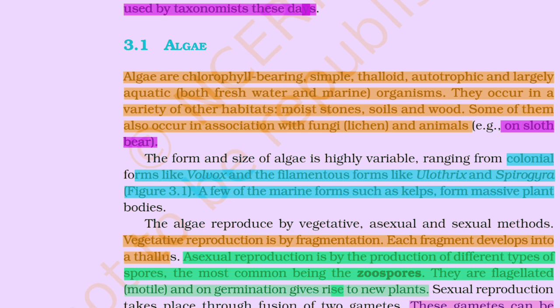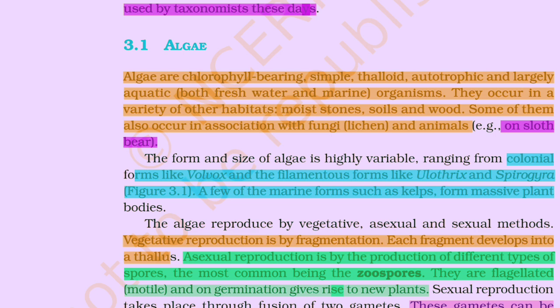The algae reproduce by vegetative, asexual, and sexual methods. Vegetative reproduction is by fragmentation. Each fragment develops into a thallus. Asexual reproduction is by the production of different types of spores, the most common being the zoospore. They are flagellate, motile, and on germination give rise to new plants.